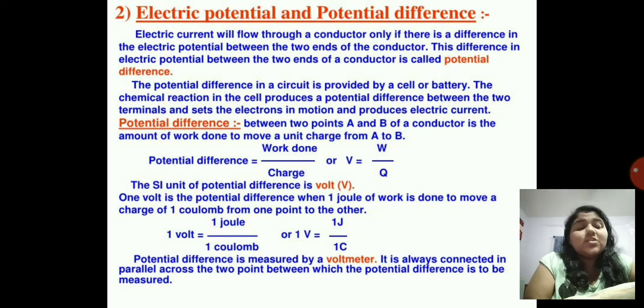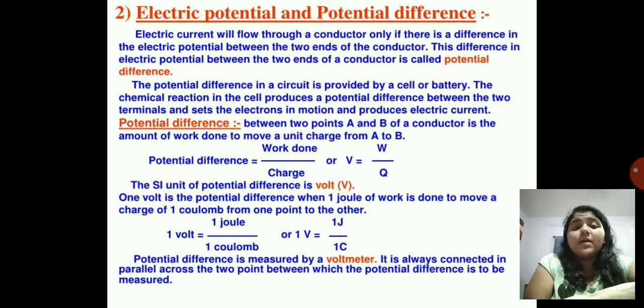So here in general what you can say, they give in Hindi you can say "टोचन लगाता है वो". Okay, come on move, the cell or the battery in your object gives the command that now you have to move, they command over the electrons, and this command over the electrons is known as potential difference. Okay, so the potential difference between 2 points A and B of a conductor is the amount of work done to move a unit charge from A to B.